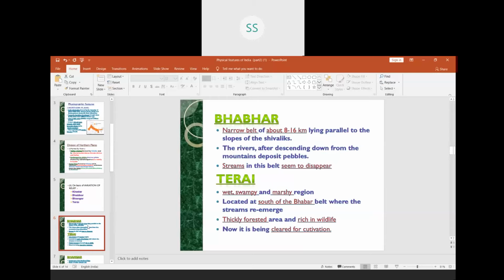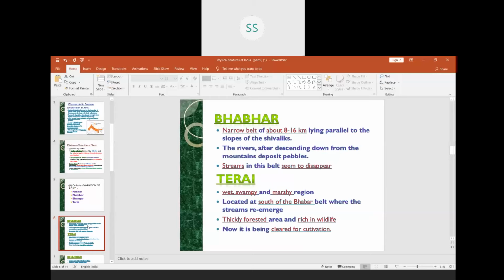Because of the migrants who came from Pakistan. When India got divided, many migrants settled in Terai, and for their settlements, they cleared these forests. That is how today Terai is not so thickly forested. One very important national park here is Dudhwa National Park in Uttar Pradesh, located in this Terai region.